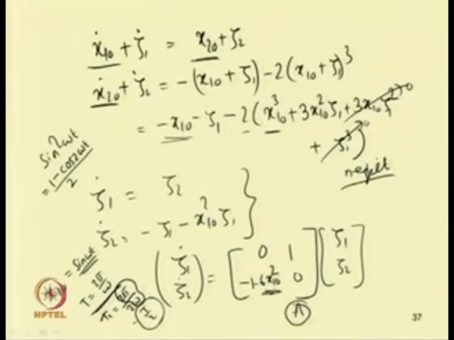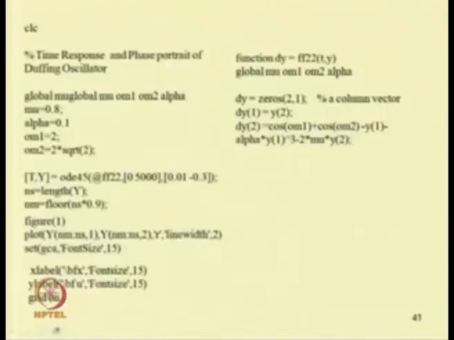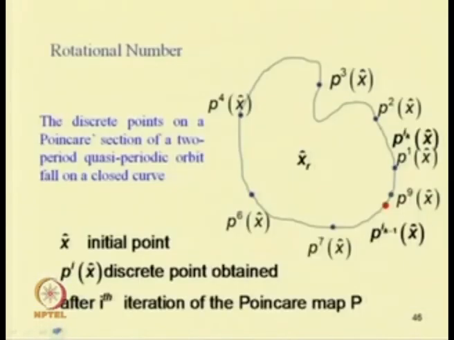Now, we have to find this monodromy matrix from this A matrix. To find that, taking different initial conditions, let us take the initial condition zeta 1 0 equal to 1, 0 and then the initial condition zeta 2 0.